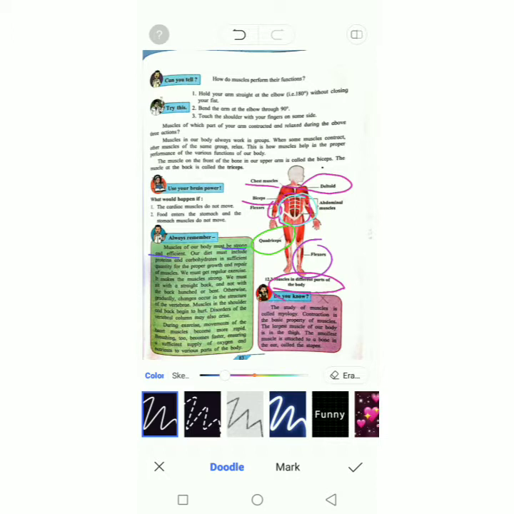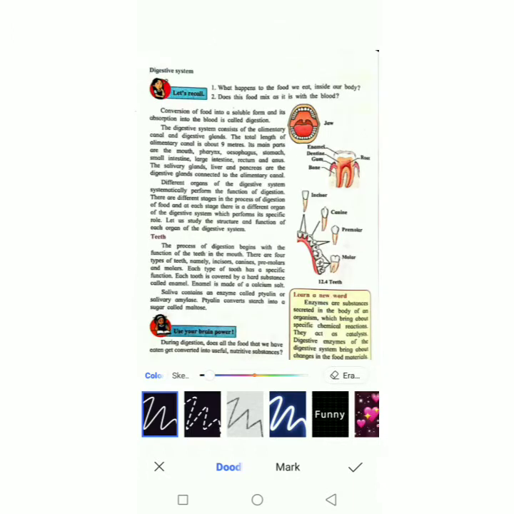During exercise, you must have noticed that your heart rate becomes faster. It means that there is sufficient supply of oxygen in your body. After the muscular system, we will discuss the digestive system.